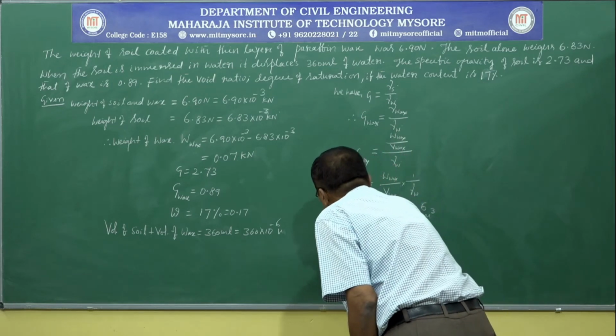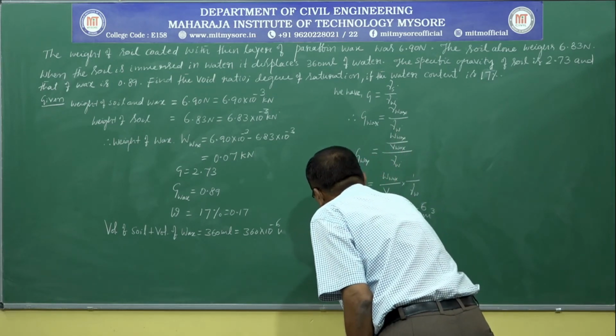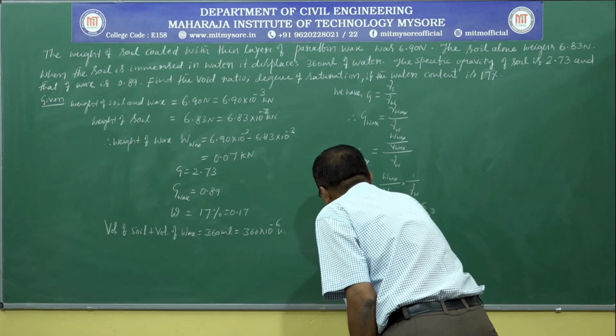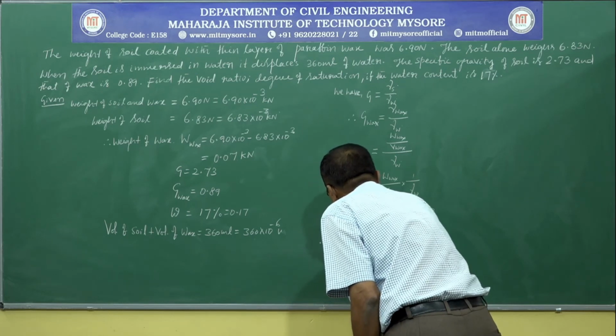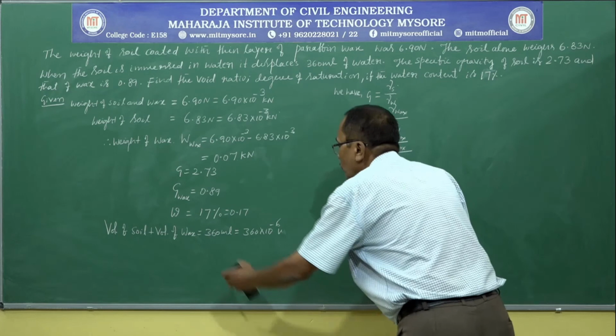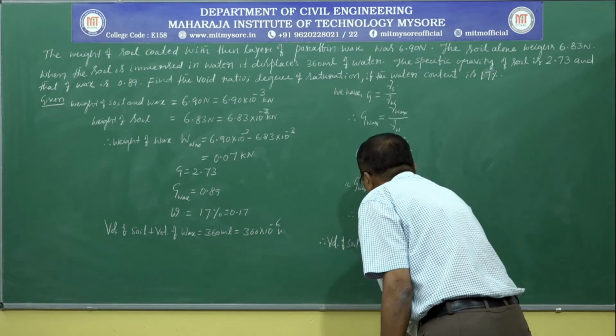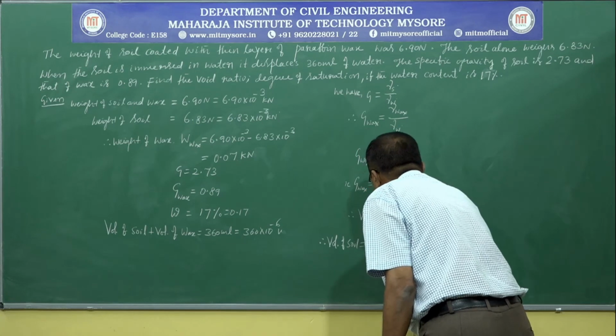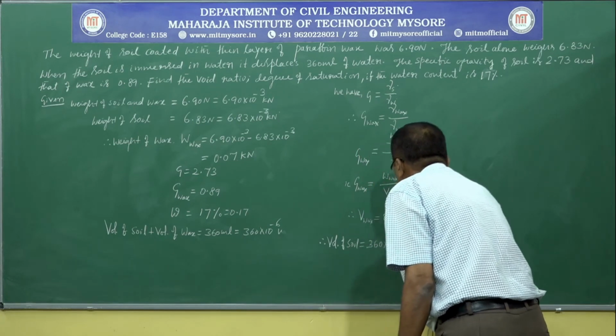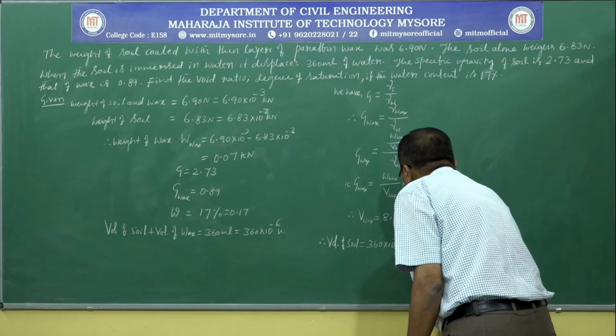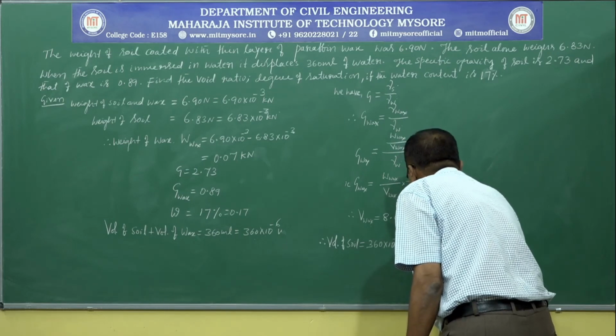Therefore, volume of soil is equal to 360 into 10 power minus 6, minus 8.02 into 10 power minus 6.